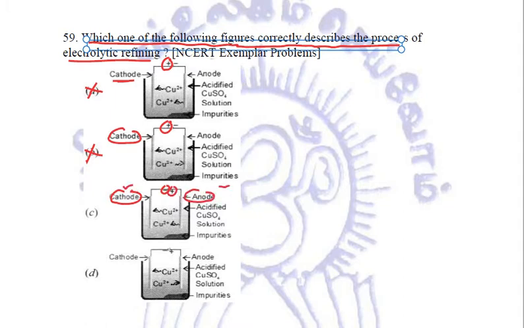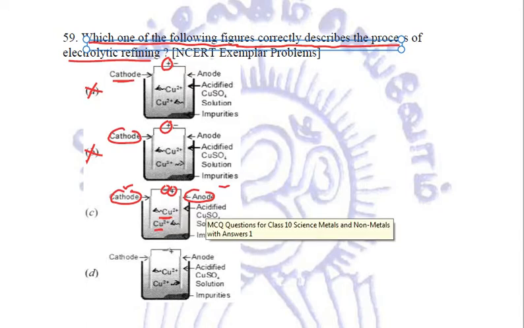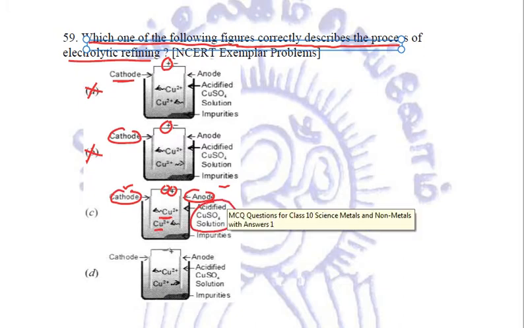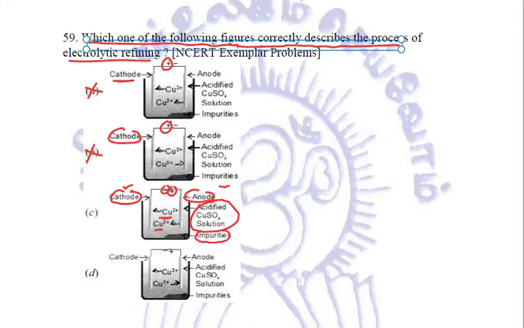So first two things are correct. Next, we are talking about the extraction of copper. Copper ions are present. Now, copper ions which are present are extracted, and we have just, if you remember, done this question previously in the same lecture, that we use acidified copper sulfate solution as an electrolyte, right? And the impurities will be found below the anode, which are also known as anode mud. So this is the correct figure.